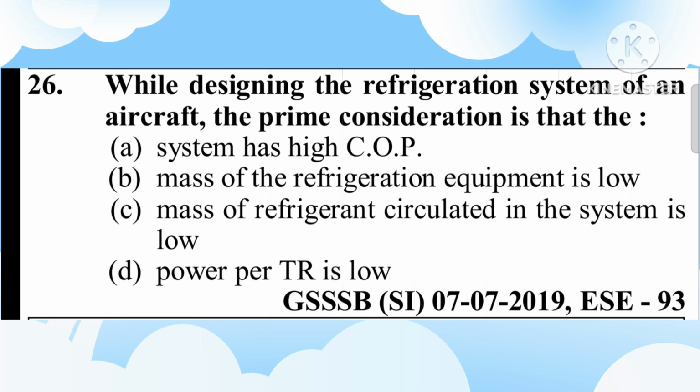First question: while designing the refrigeration system of an aircraft, the primary consideration is that A. the system has high COP. B. Mass of the refrigeration equipment is low. C. Mass of the refrigerant circulated in the system is low. D. Power per ton of refrigeration is low. Answer: B. Mass of refrigeration equipment is low.